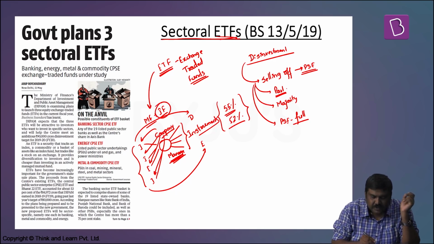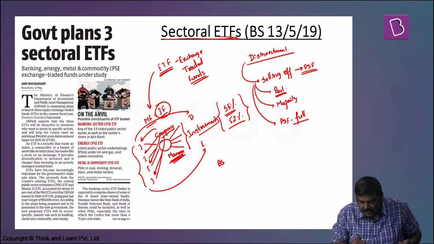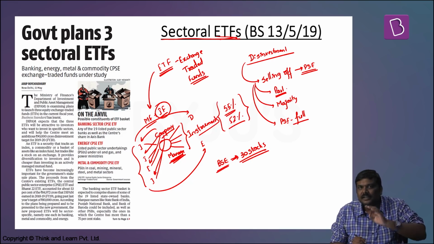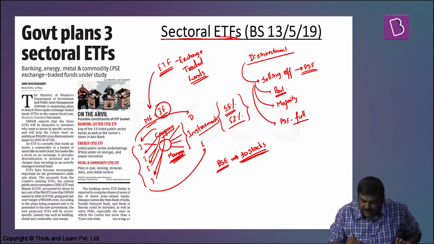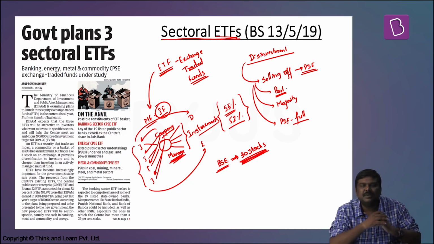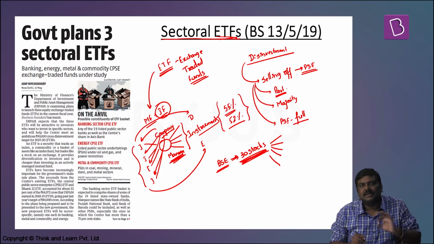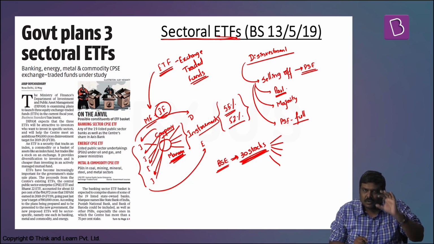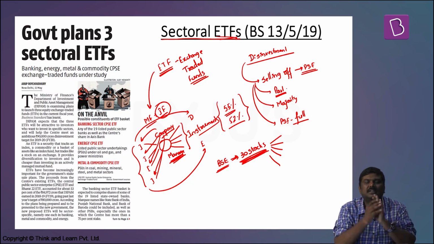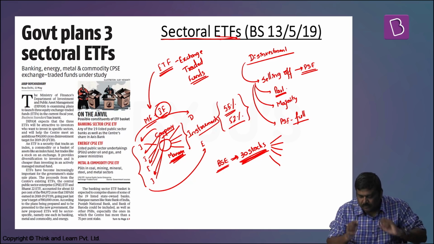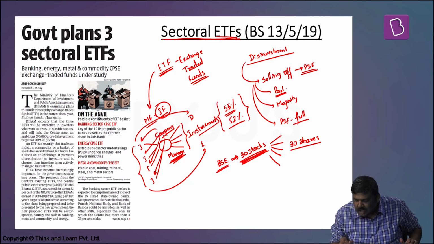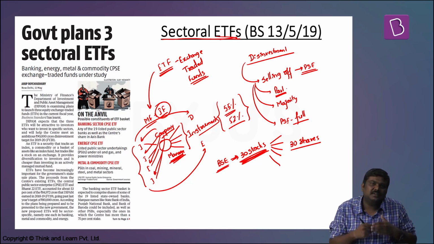In case of an indexed fund, understand this. In case of a BSE, there are 30 stocks. That is, when I calculate the BSE Sensex, I take the market capitalization of these particular 30 stocks or 30 company shares. If I basically pick up one share from each of the 30 companies, I'll repeat the statement. Out of 30 companies, I will purchase one share from all these 30 companies. So my portfolio will consist of 30 shares, and out of all these particular 30 shares, one share each will belong to these particular 30 companies.